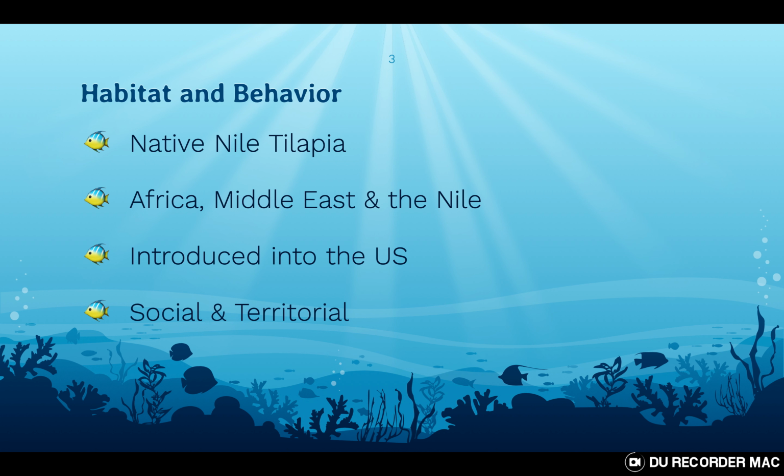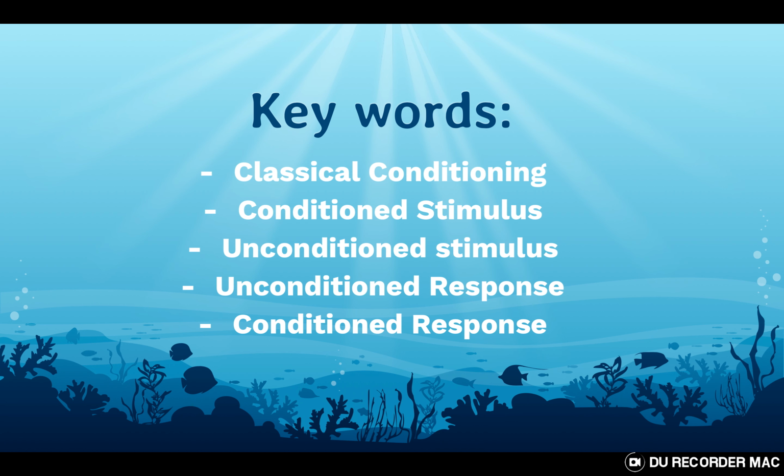The Nile tilapia was chosen since they are social and territorial. Furthermore, they have a high capacity for learning and memory. Now, some important definitions I need you to understand before I relay the rest of the experiment would be these key words.